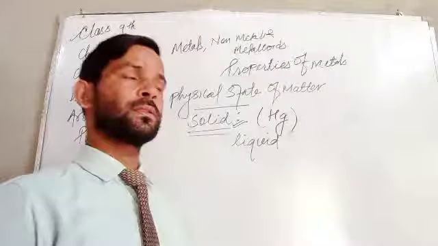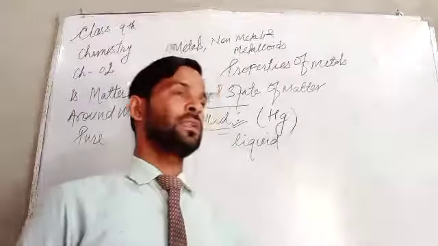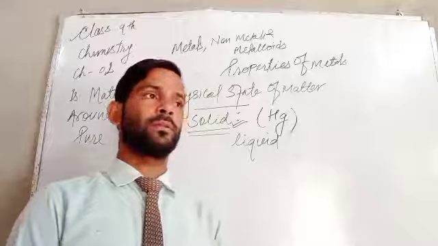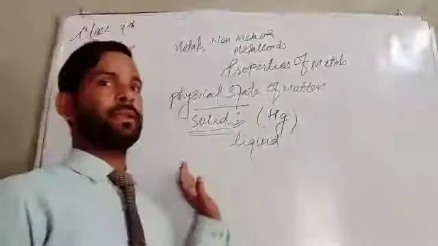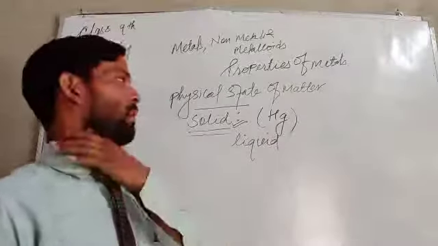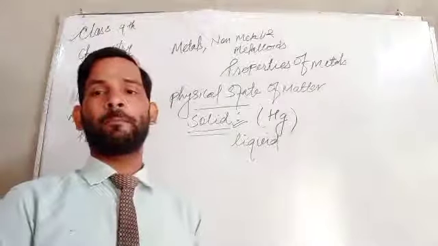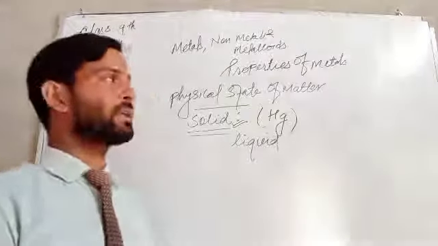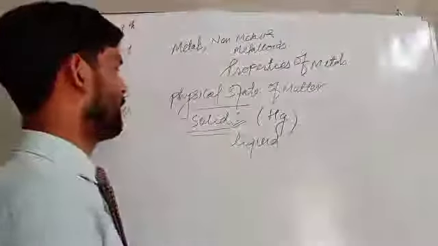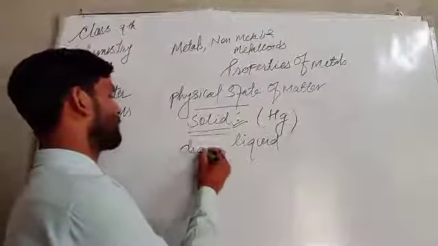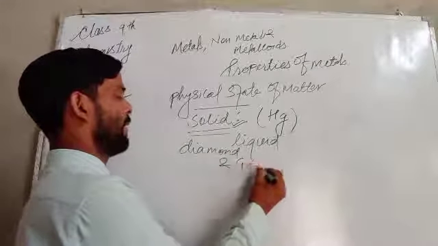Now in case of metals, there are some other basic properties like a lustrous nature. Non-metals can also have luster, like diamond and graphite.